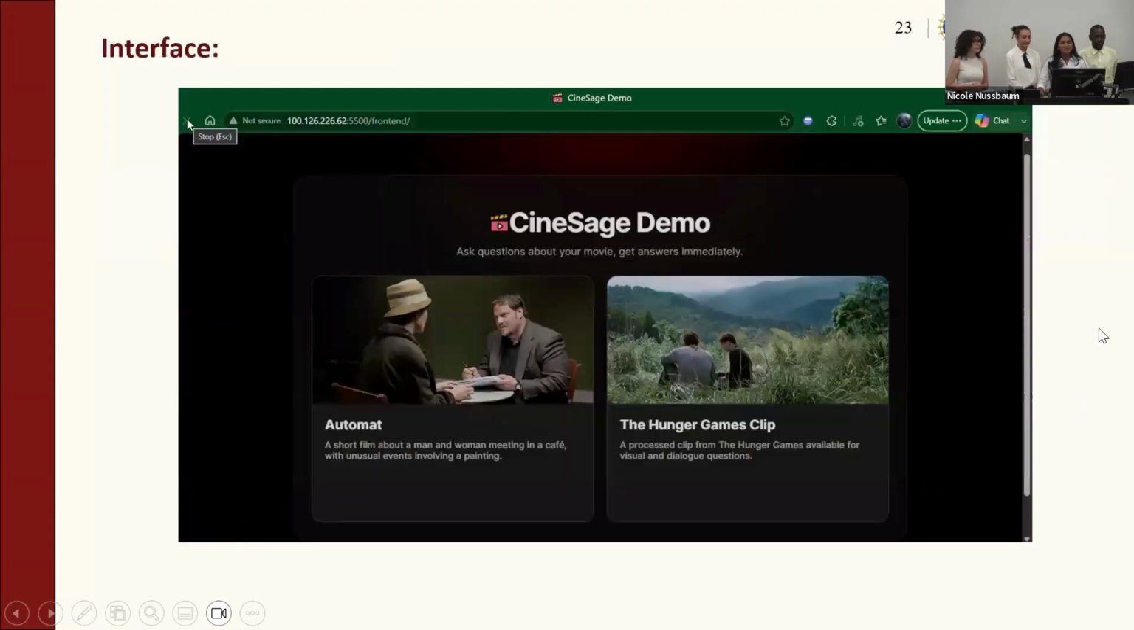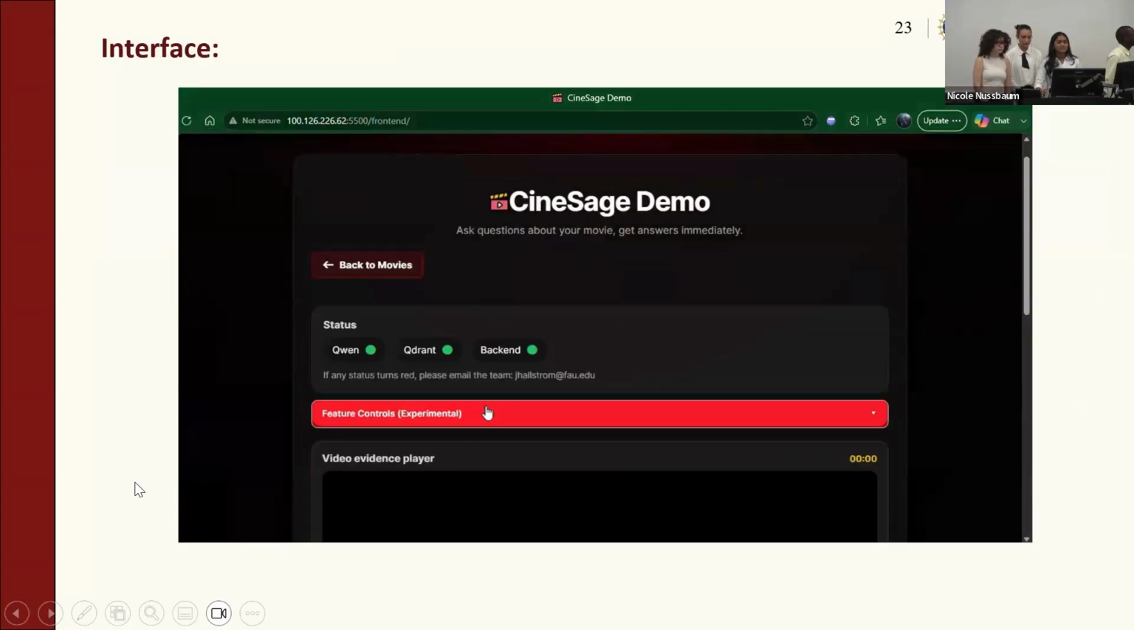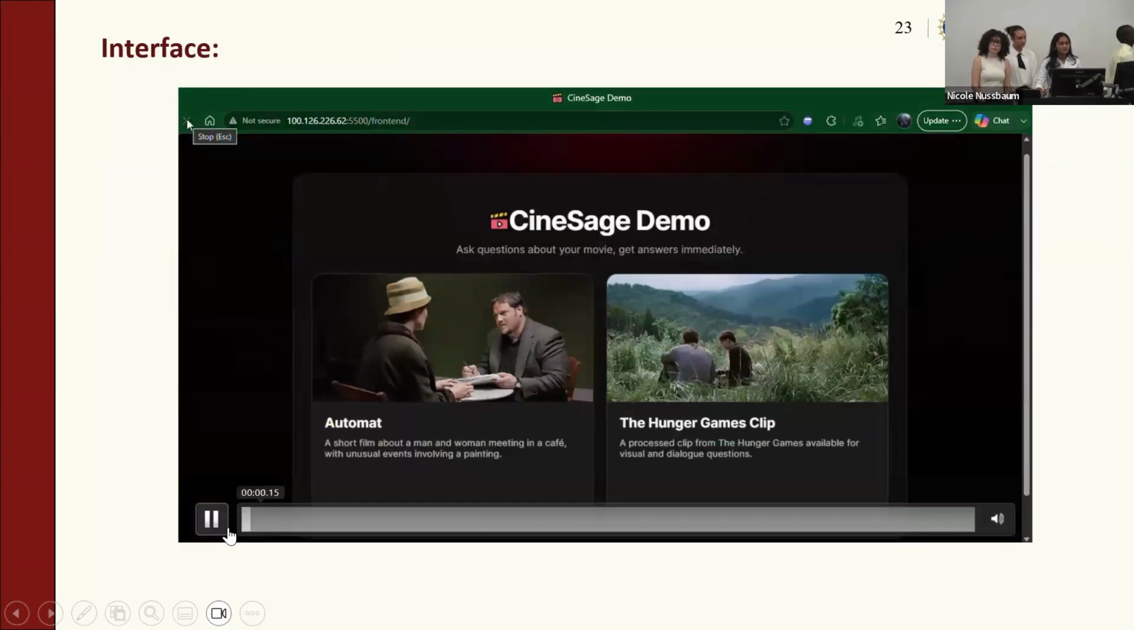Awesome, now it's time to go on to our video demo. First, we'll start by describing the interface that we use. All right, so here we have our user interface, and this is the home page where you will see the different videos that you can select.